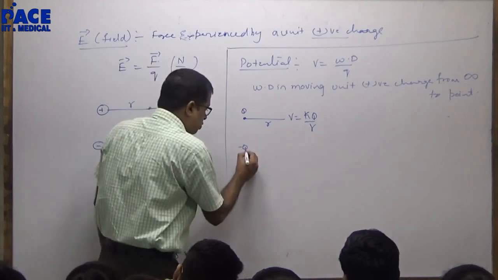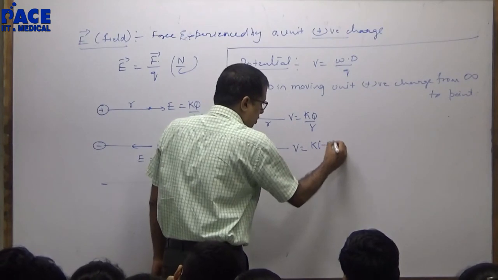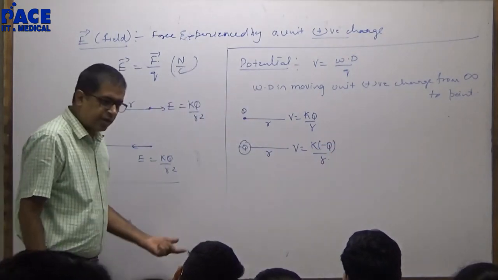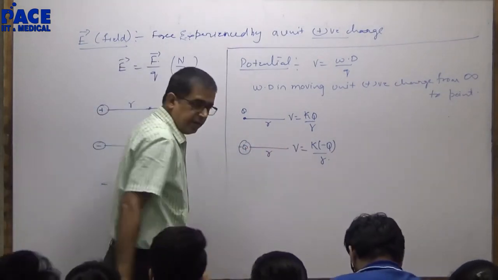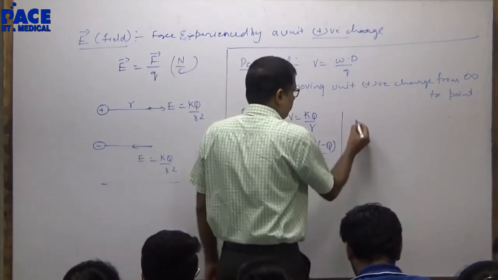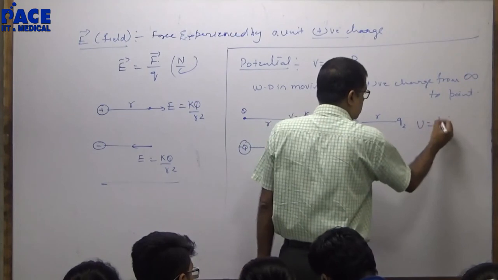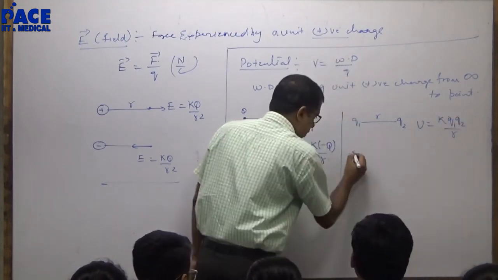If I have minus q here, what will be the potential? K minus q by r. Attraction. Unit positive charge here will have attraction. I am getting negative. What if I have got q1 here, q2 here? Potential energy K q1 q2 by r.